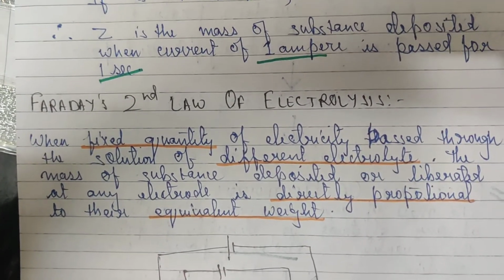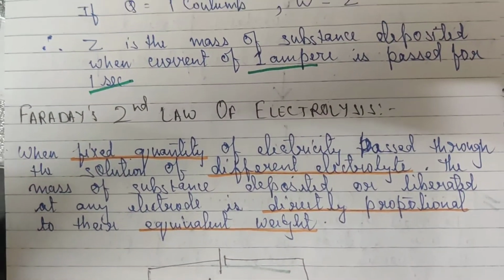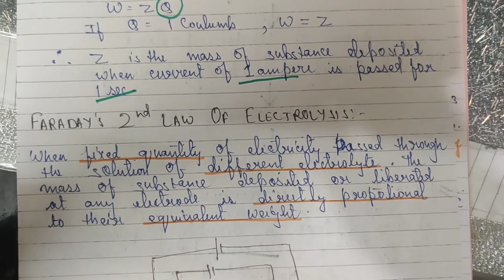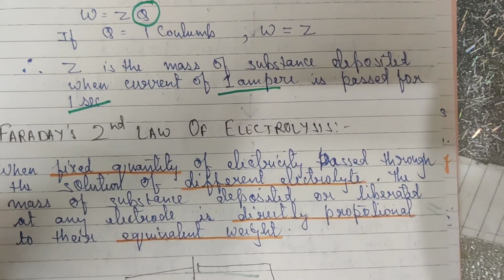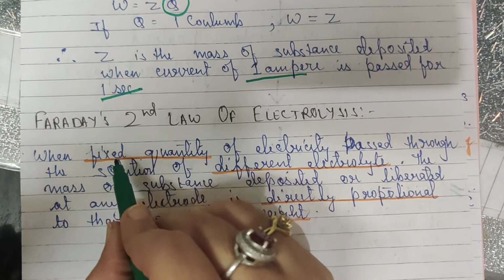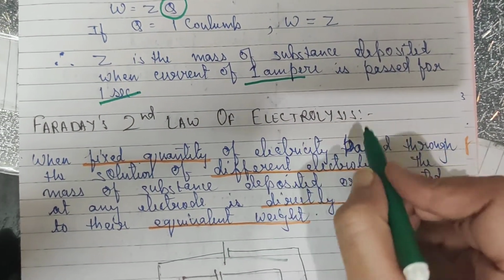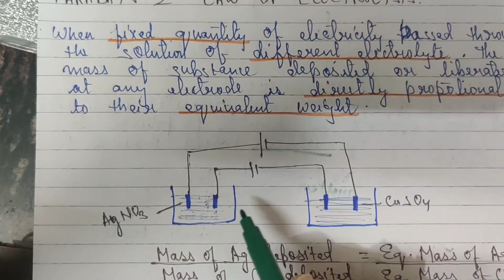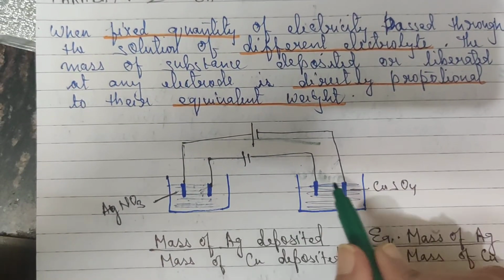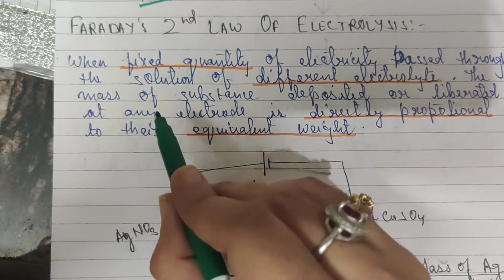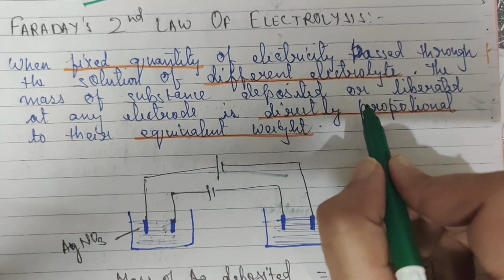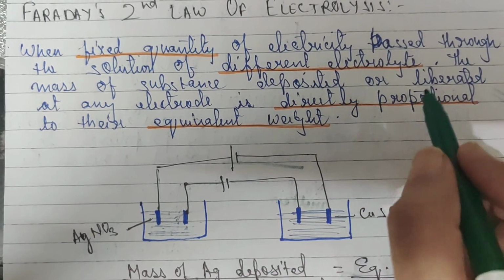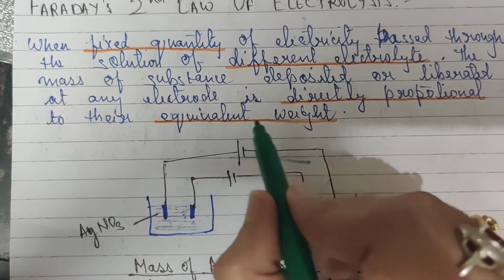Now moving on to the second law of Faraday. First I am explaining the law through a statement, and then I will tell you how it works. When a fixed quantity of electricity is passed through solutions of different electrolytes, as you can see here I have taken 2 electrolytic cells, the mass of substance deposited or liberated at any electrode is directly proportional to its equivalent weight.